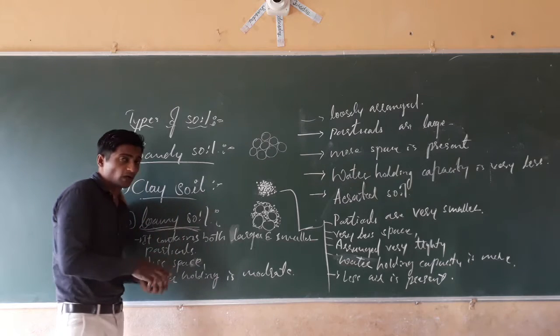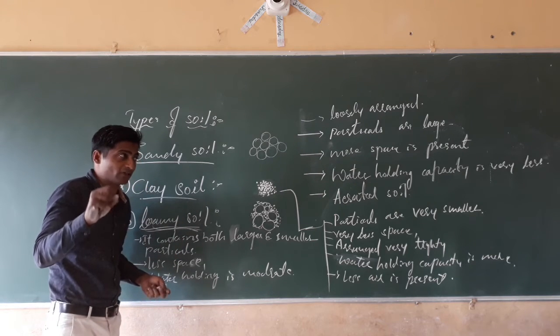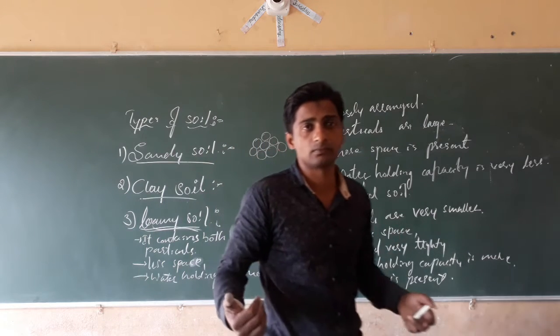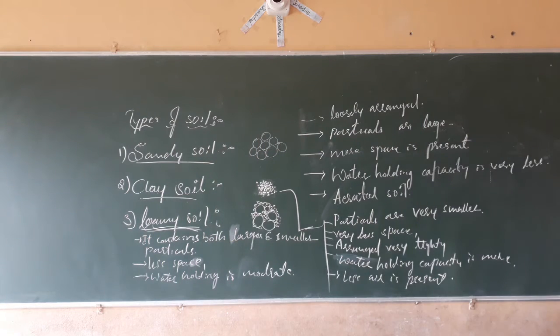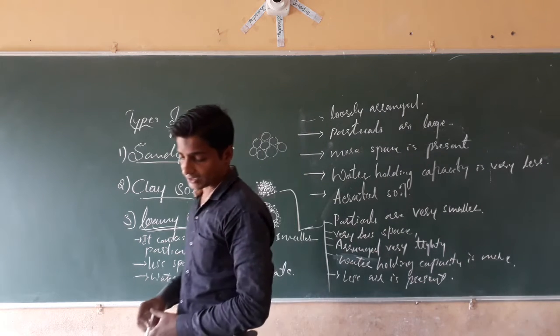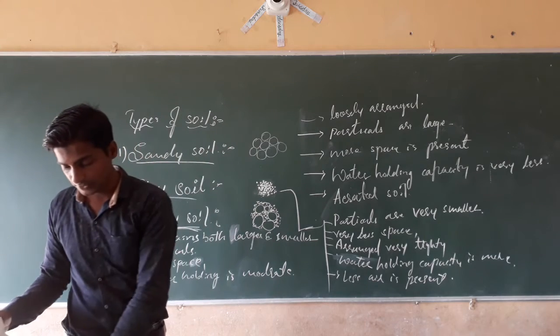In loamy soil, moderate water holding capacity means not less, not more. These are the properties of sandy soil, clay soil and loamy soil.